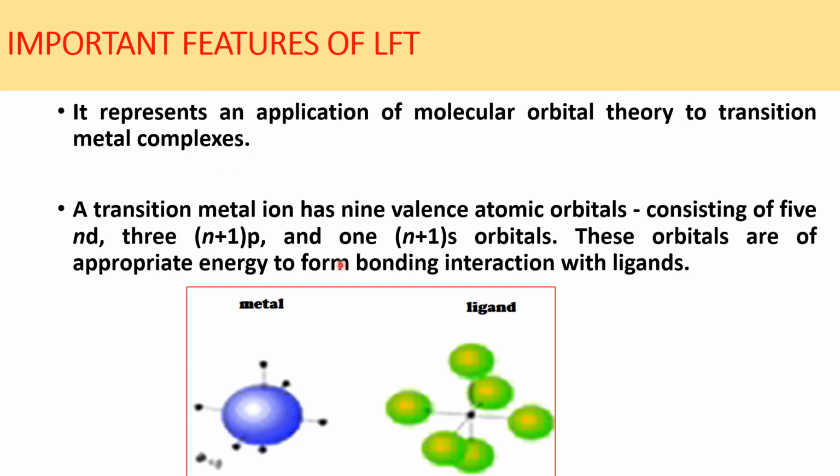A transition metal ion has 9 valence atomic orbitals, as we know, consisting of 5 nd orbitals, 3 np orbitals, and 1 ns orbital. These orbitals are of appropriate energy to form bonding interactions with the ligands.